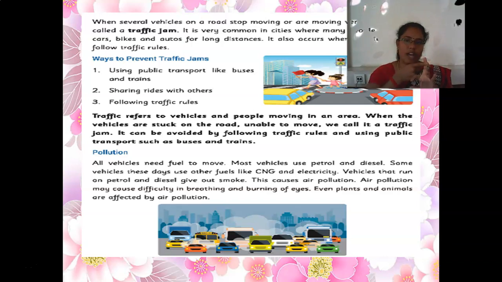After that, what are we going to face? Pollution. Because of lots of vehicles we are facing pollution. All vehicles need fuel to move. Most vehicles use petrol and diesel. Some vehicles these days use other fuels like CNG and electricity. Vehicles that run on petrol and diesel give out smoke that causes air pollution.